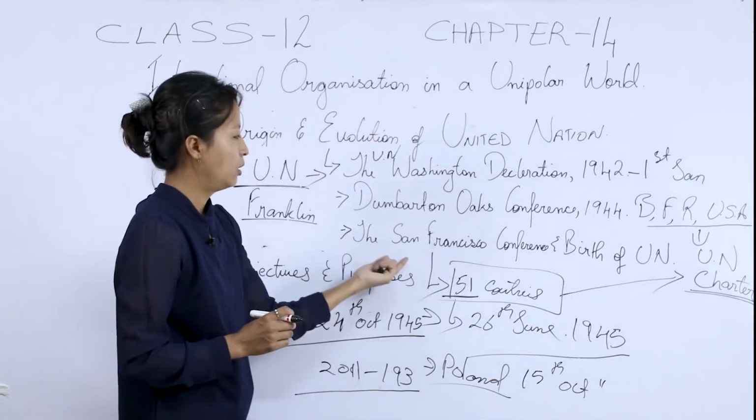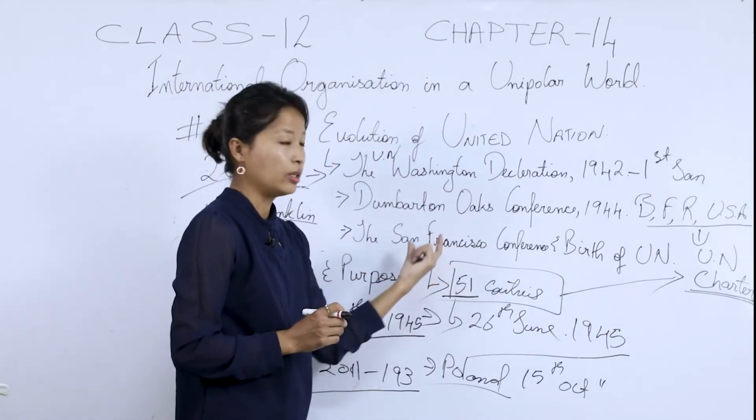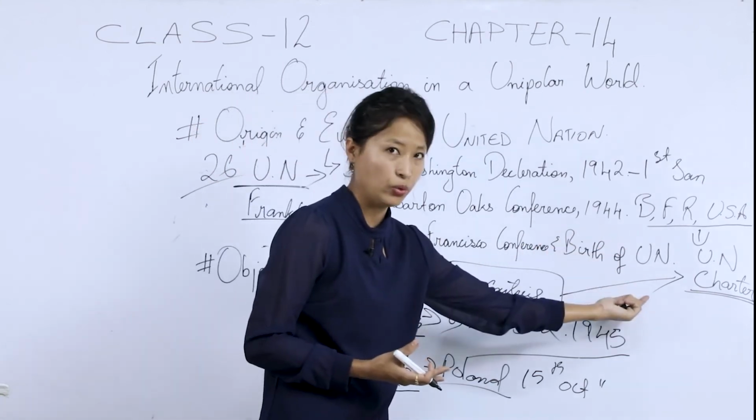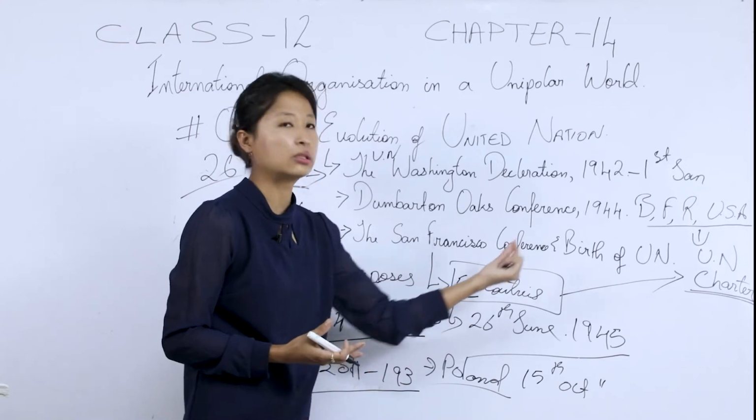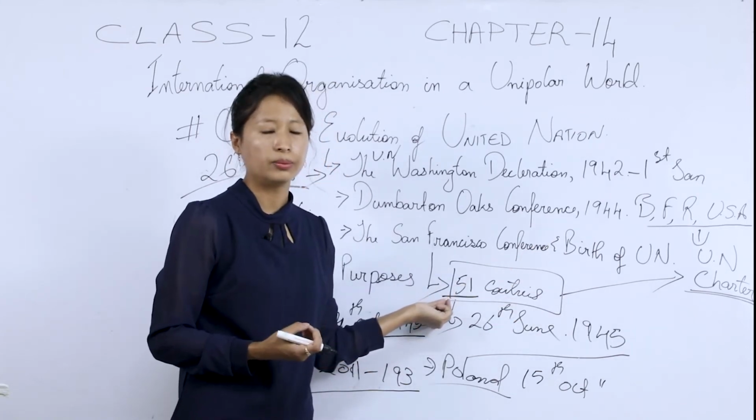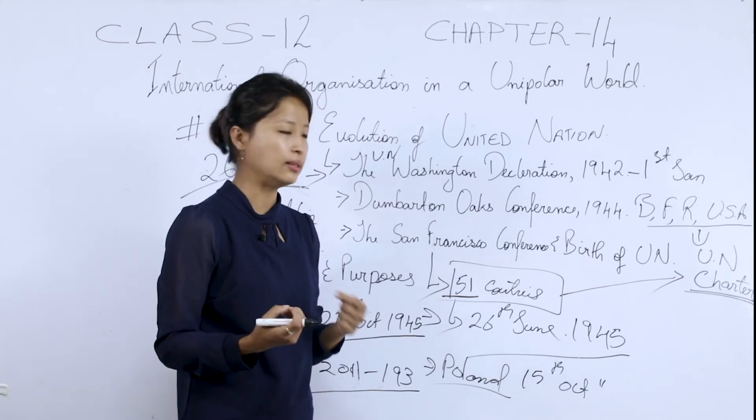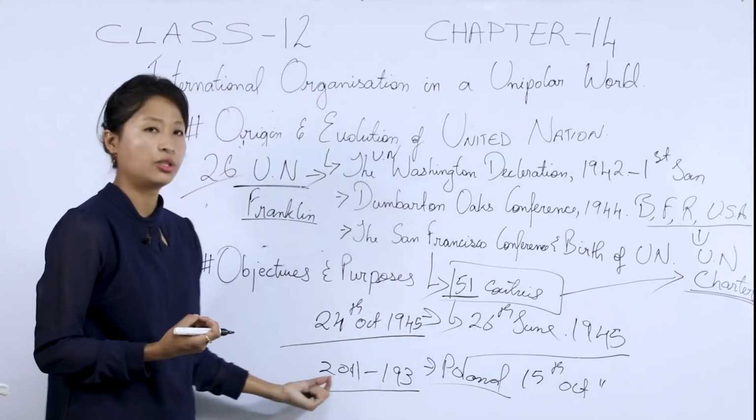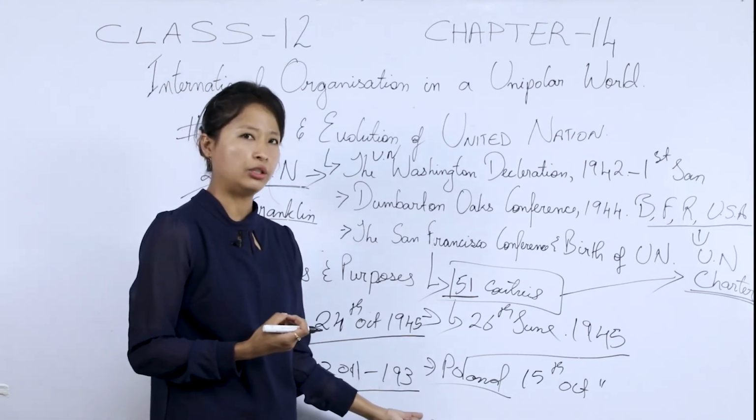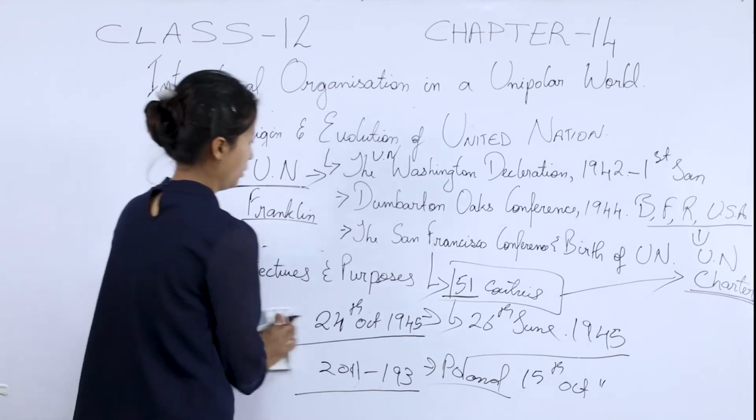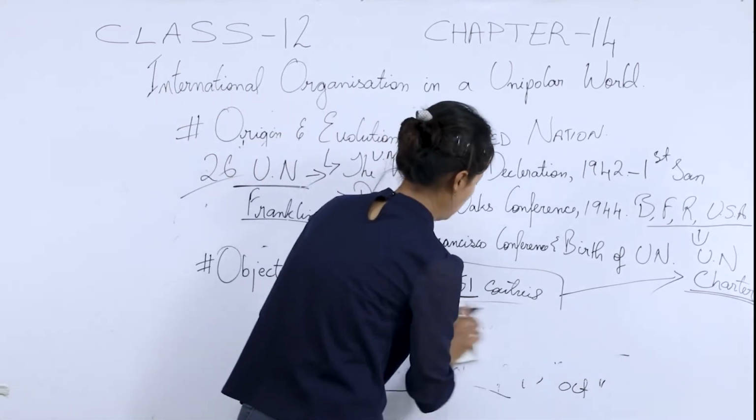And in the San Francisco Conference, debates and deliberations were held to come up with the UN Charter, and 51 countries signed the UN Charter. That is why these 51 countries are considered the original members of the United Nations. And at present, United Nations membership has increased to 193. All right.